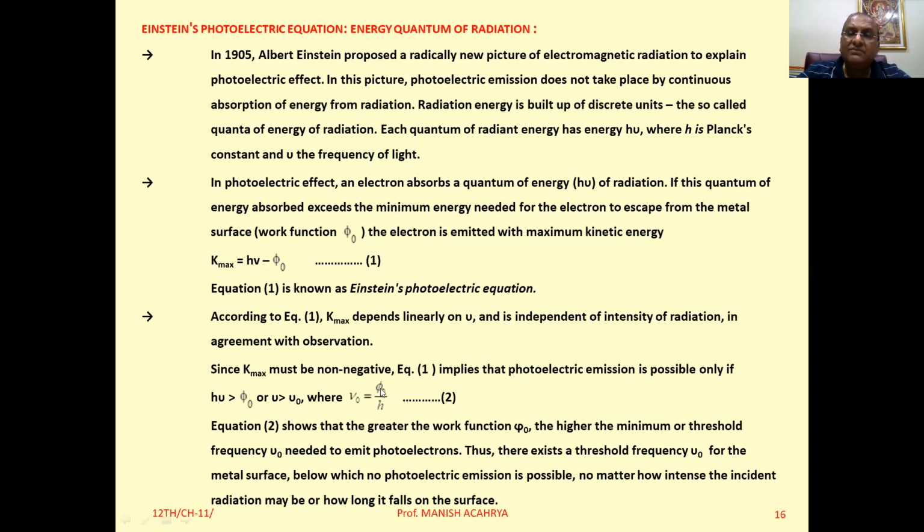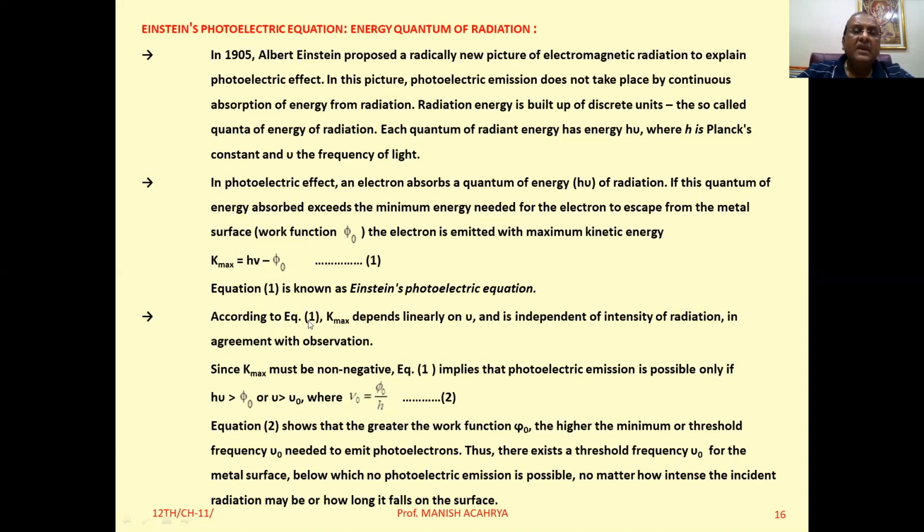Work function means the minimum required energy to make the electron free. So energy, that is h into frequency. Okay. So the minimum required energy is associated with the minimum frequency, and that is the threshold frequency. So we can write nu zero equals phi 0 by h.